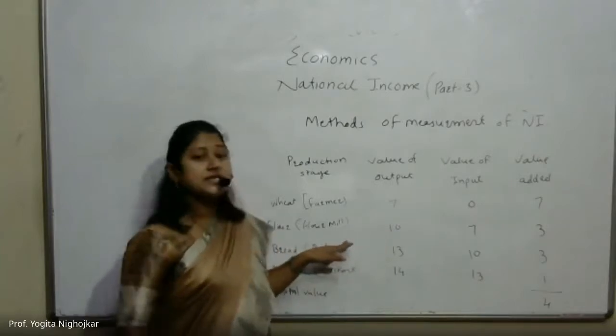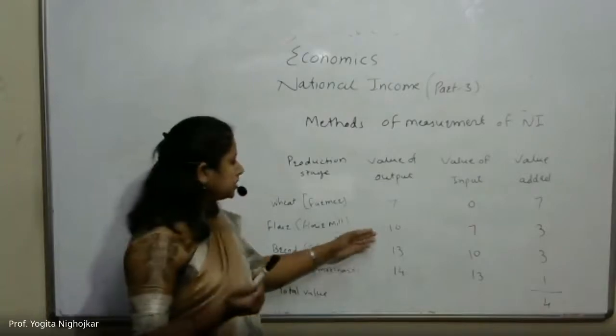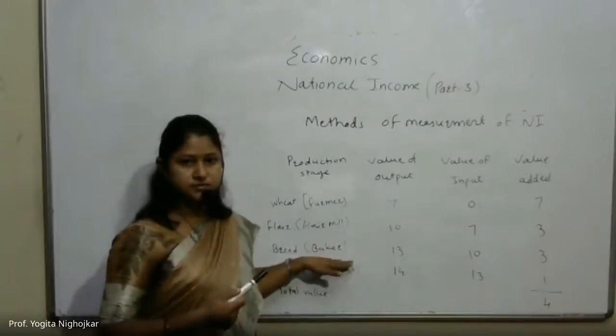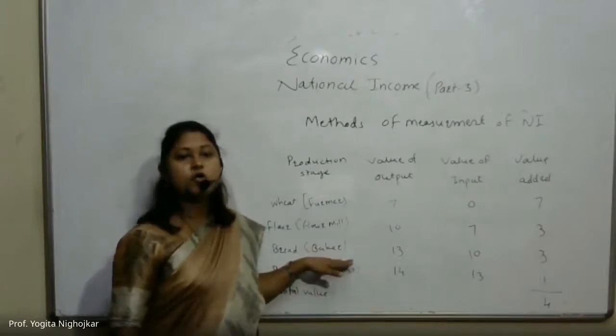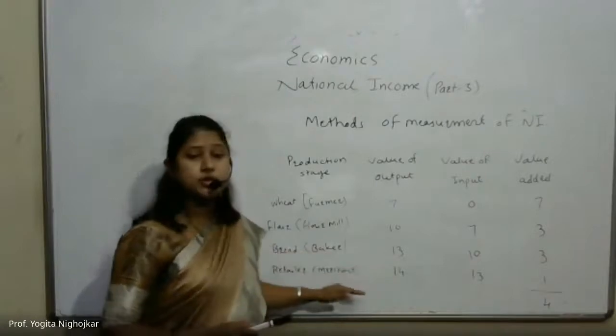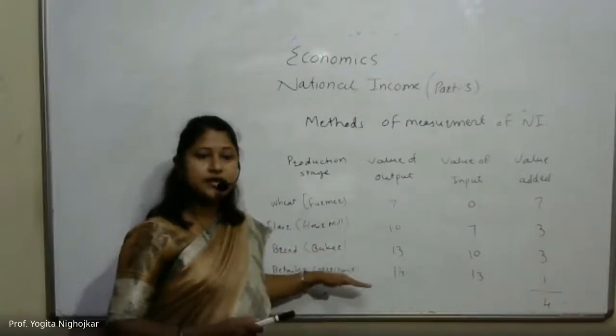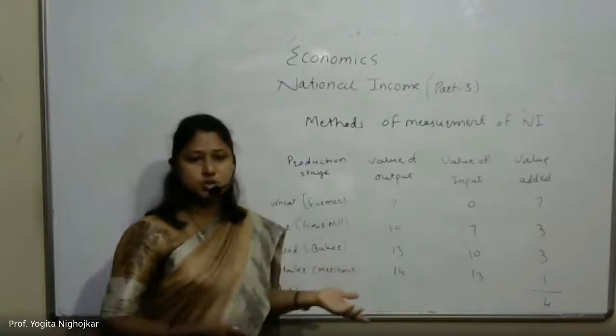Then miller sells flour for 10 rupees to the baker. Then baker sells bread for 13 rupees to the retailer. And retailer sells bread for 14 rupees to the consumers.